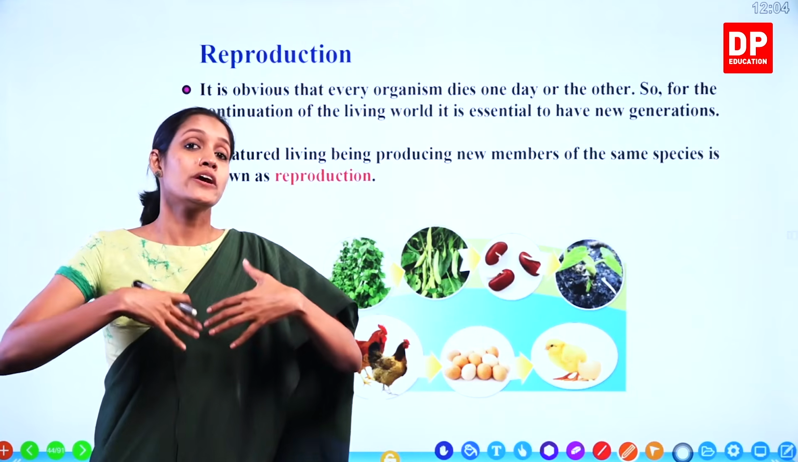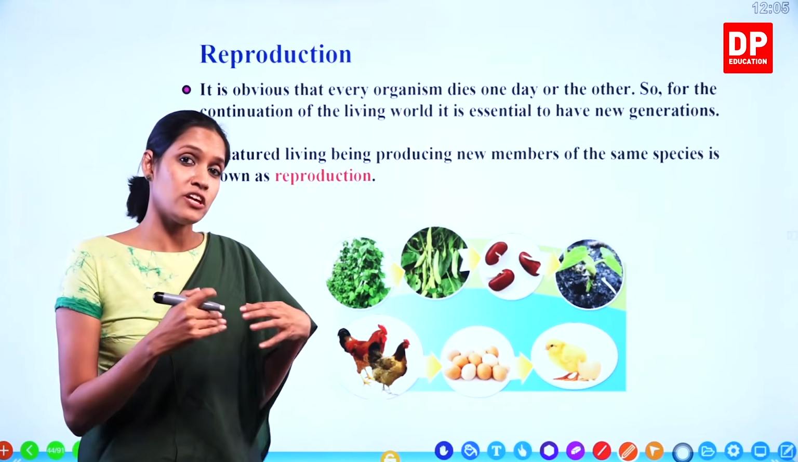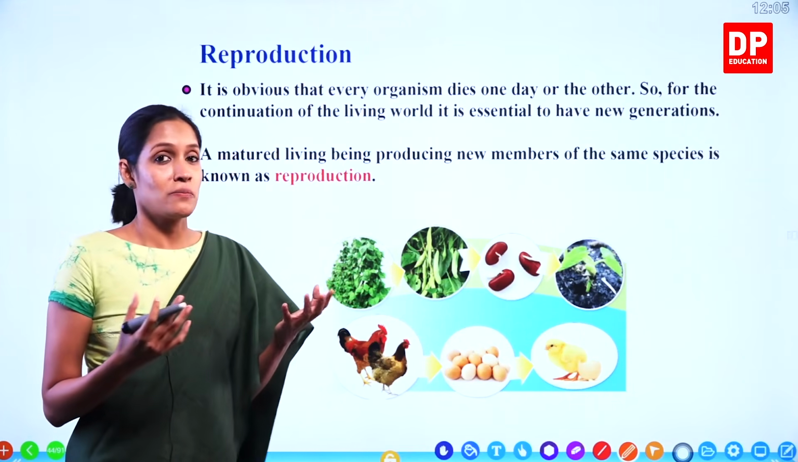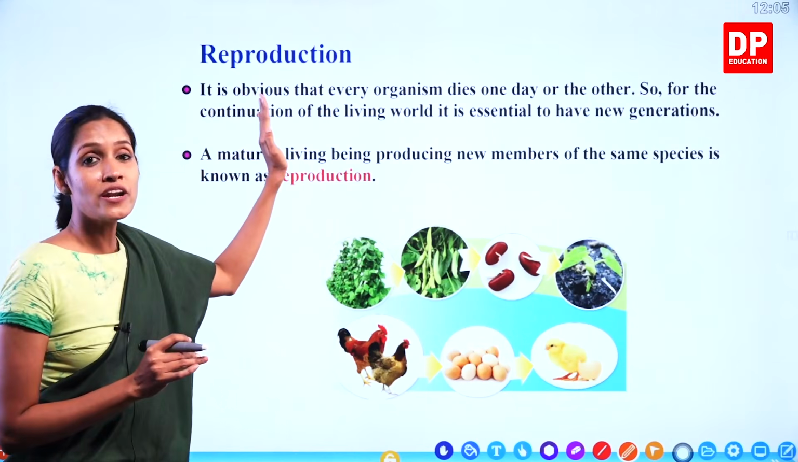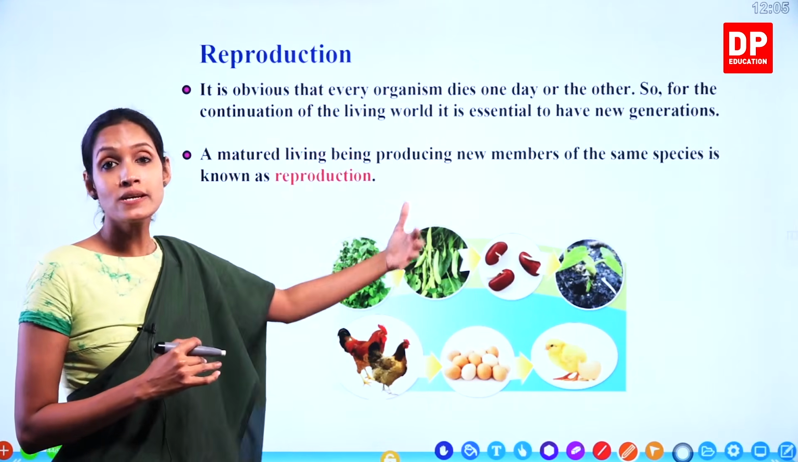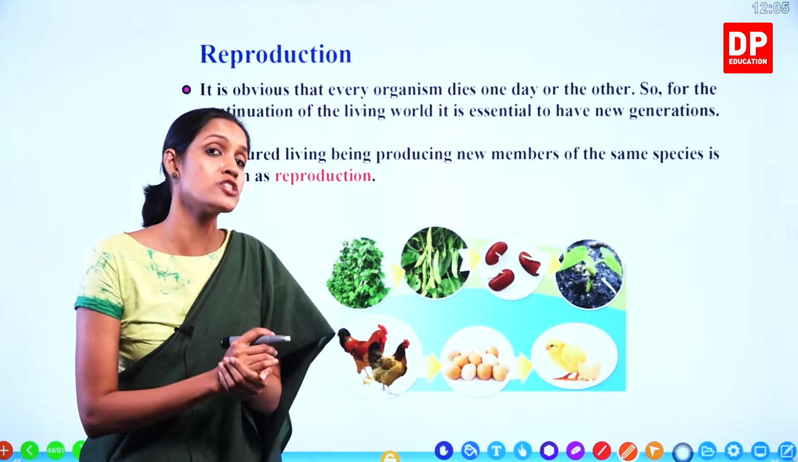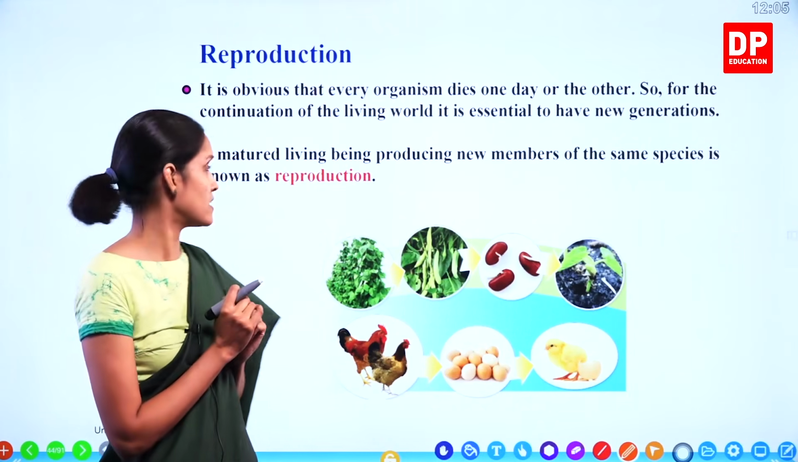Right? So new organisms will not be there. So organisms present today, if they do not produce their new kinds, they will die and we won't be having any other organisms. Right? So what is reproduction? It is producing their own kind or new generations or new living beings which are known as offspring, young ones. That is known as reproduction, children.